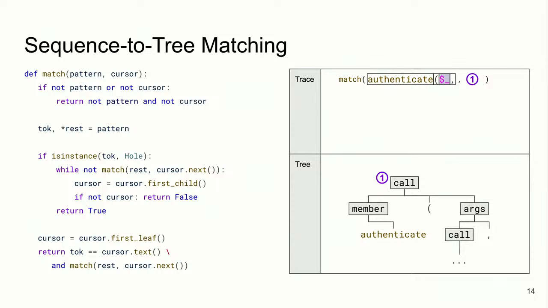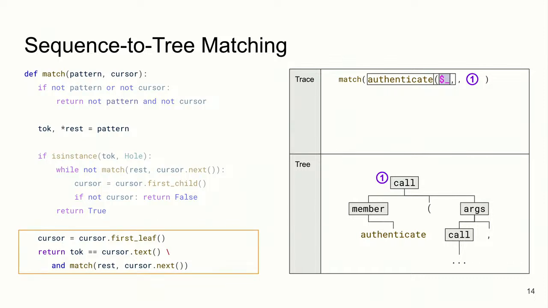The very first thing we see is that when we're matching a concrete token, in this case the authenticate token, it just goes to this bottom part of the code, where we match concrete token to concrete token. We match this authenticate token, and we see that it does match. So we move on to the rest of the tokens and the next subtree. Once again, we have a concrete token, so we just perform that match directly. But now we actually have a siblings subtree wildcard, and this is where things are interesting.